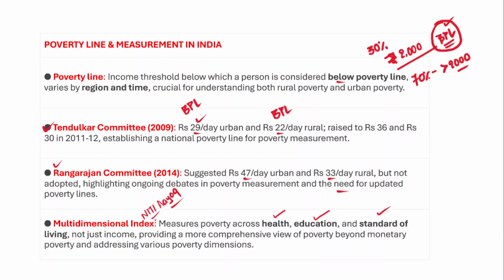So along with alleviation of poverty, we will also focus on other important dimensions such as education, healthcare, housing, and access to drinking water. All these things would be taken into consideration when we measure the multidimensional poverty index. So the multidimensional poverty index is much more comprehensive than the normal poverty measurement. I hope it is clear for you. Now, poverty is a very important topic for the mains examination. At least one question would be asked from this portion, so this is a very important topic.